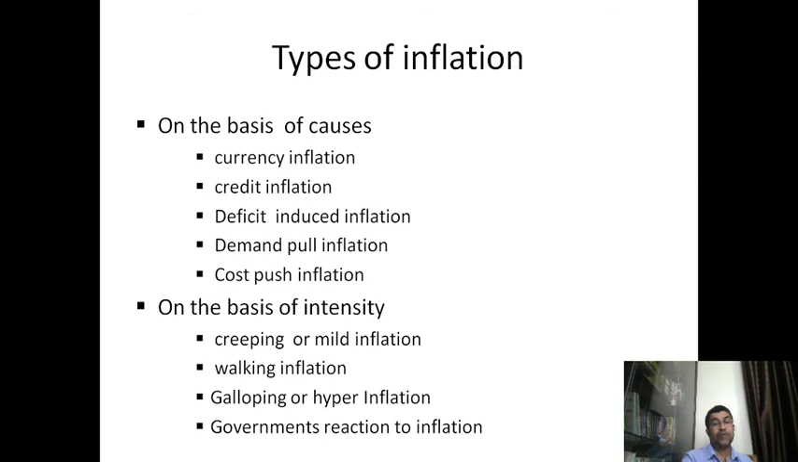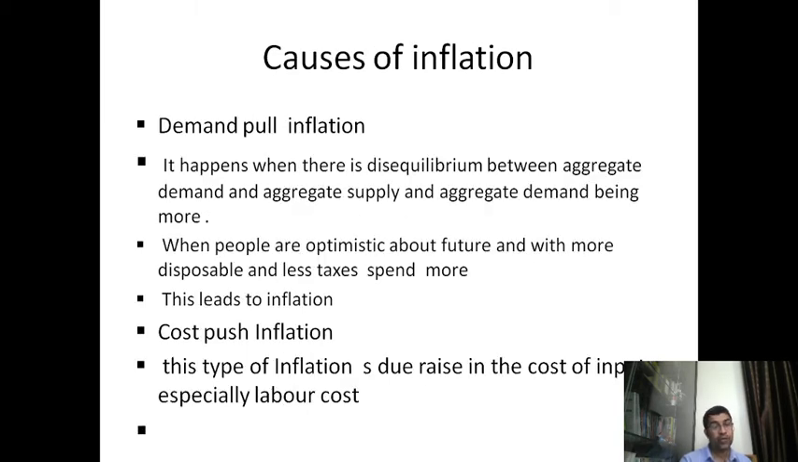There are different types of inflation on the basis of causes: currency inflation, credit inflation, deficit induced inflation, demand pull inflation, and cost pull inflation. On the basis of intensity: creeping or mild inflation, walking inflation, galloping or hyperinflation. There is also government reaction to inflation. But the main reasons are two.